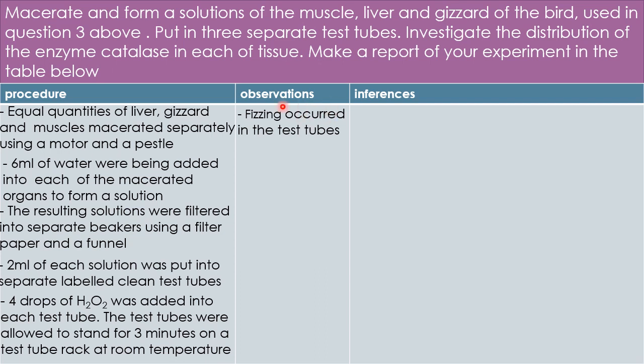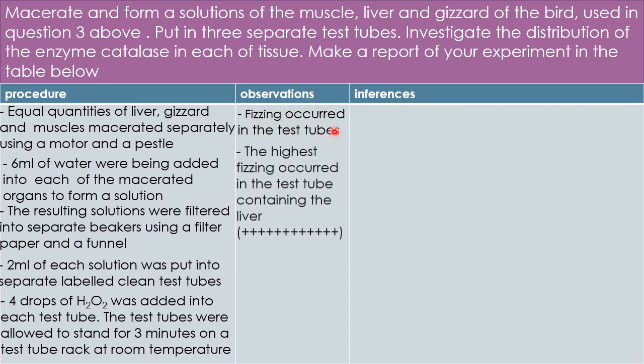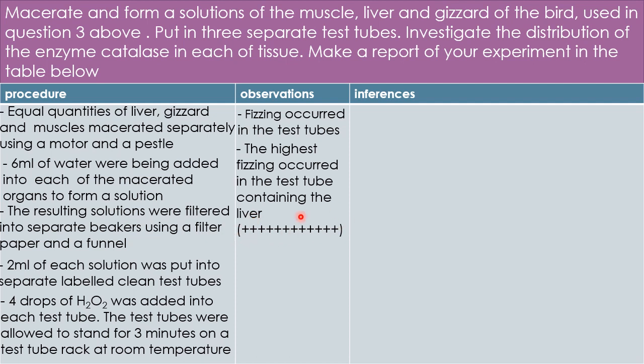We'll see fizzing. Fizzing occurred in all the test tubes, friends, all of them. Then the highest fizzing occurred in the test tube containing the liver. Good. And guys, the reason why the highest fizzing was seen in the liver, we could indicate it by simply using plus signs.